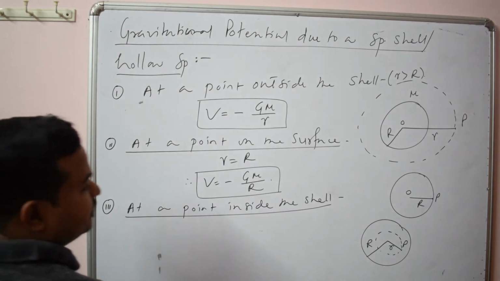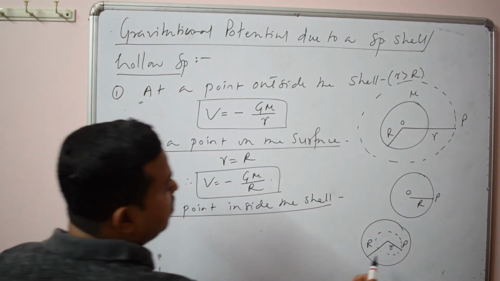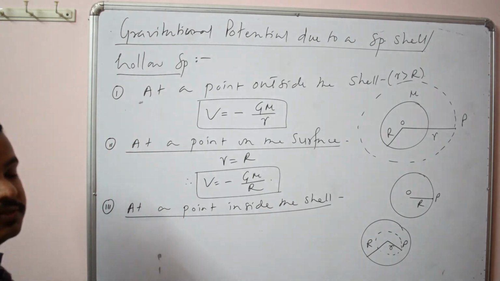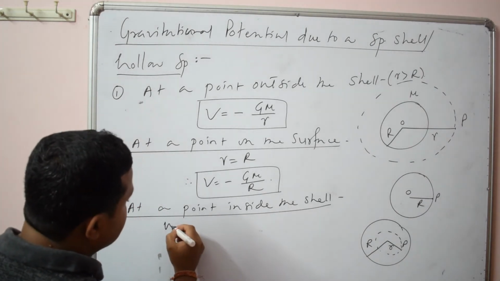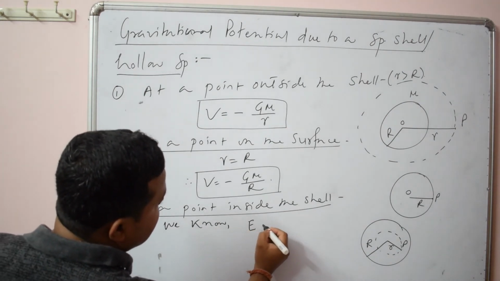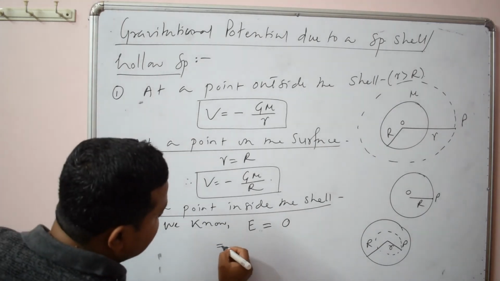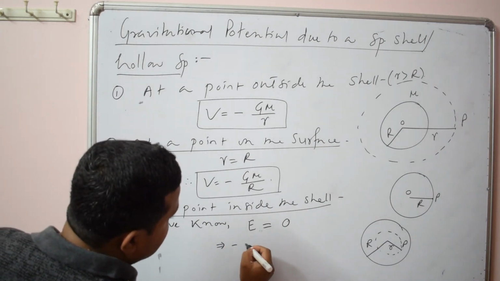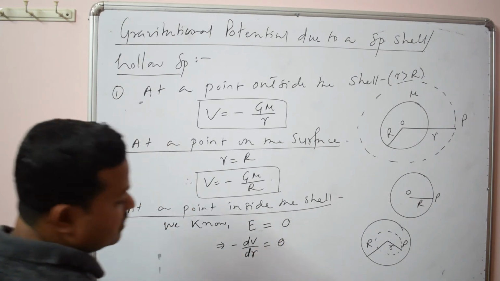Now you see, we know that the intensity at a point inside a spherical shell is 0. Already I have discussed this. We know that the field intensity at a point inside the shell is 0. Now what is the relation between intensity and potential? Already I have derived it. That is, minus dV by dr is equal to 0.